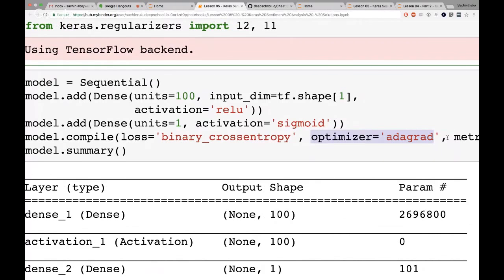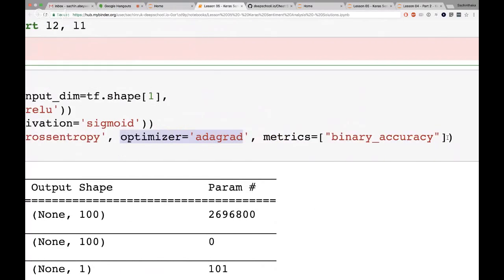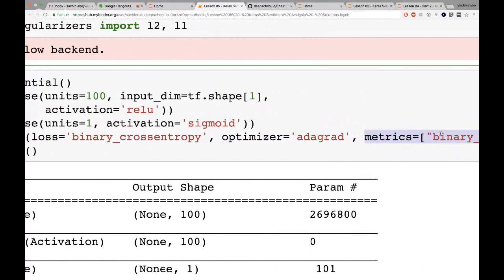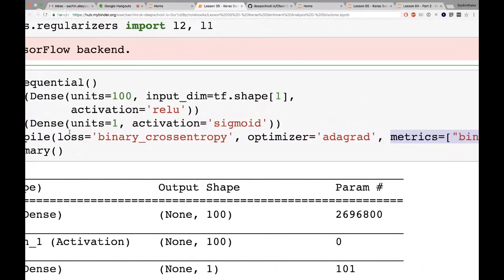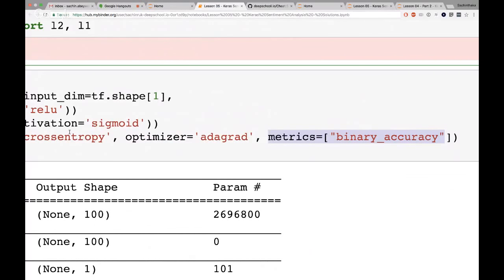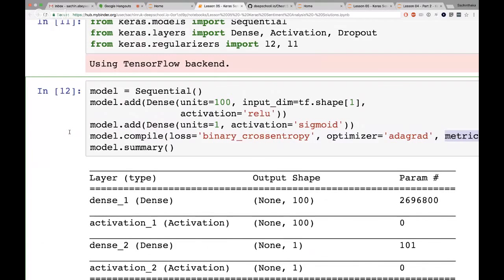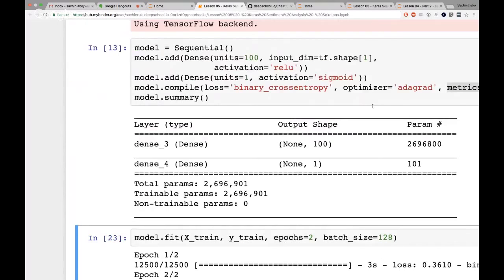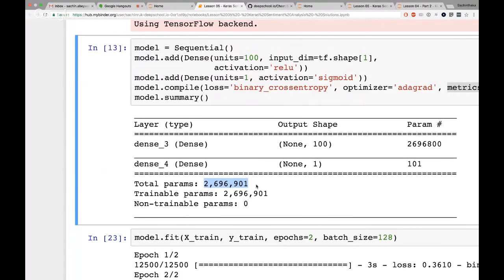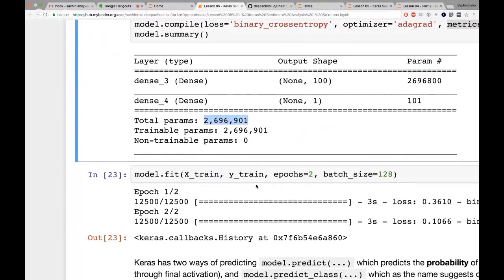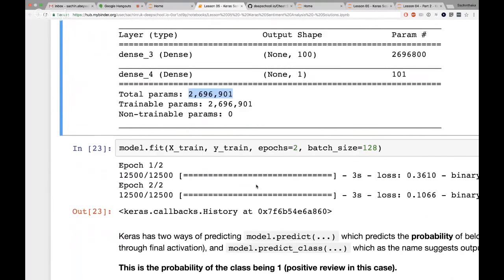And just so that we can read it out, I tend to put metrics in as well, so binary accuracy. The loss function will give you a number that will keep going down when we're training, but metrics is a more human readable thing. You'll see what I mean soon. Let me run this part. So model.summary. The number of parameters, we have quite a lot over here, 2.7 million. That's probably a bit too much, but I'm not going to go too much into that this time around.